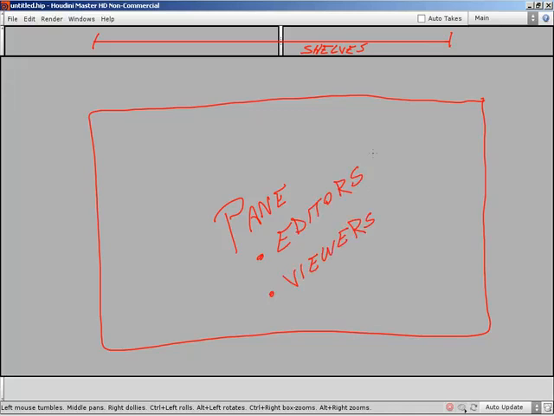You've seen a few already. When you're working inside of your viewport, rotating around the scene, looking at the stuff that you've created, you're working in a viewer. That's a 3D viewer, allowing you to see 3D things in the scene. When you're working in the network editor, and we've already seen glimpses of this in past videos where we've seen our nodes tied together and you can visually see the nodes tied together, that's an editor. You can go in there and edit the node connections, etc. But all of these reside in panes. So a pane is always of a specific type. It's either an editor or it is a viewer.